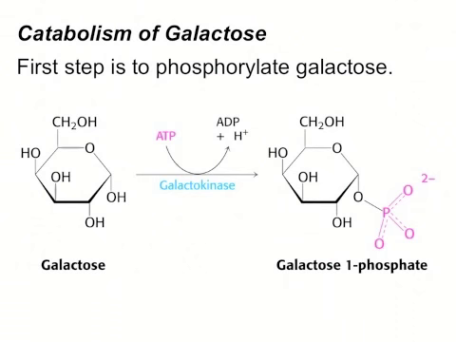We have an enzyme that acts as a kinase to phosphorylate galactose, and so it is galactokinase. Kinases are usually given the name for the substrate on which they work. And so galactokinase works on galactose to form galactose 1 phosphate. Therefore, this enzyme is galactokinase.